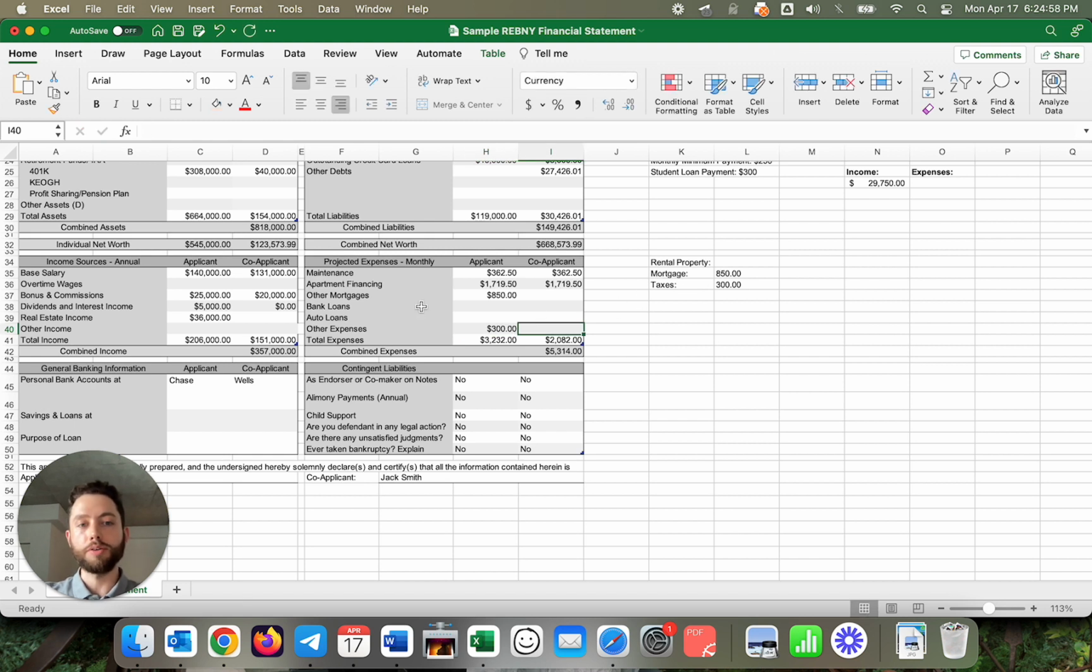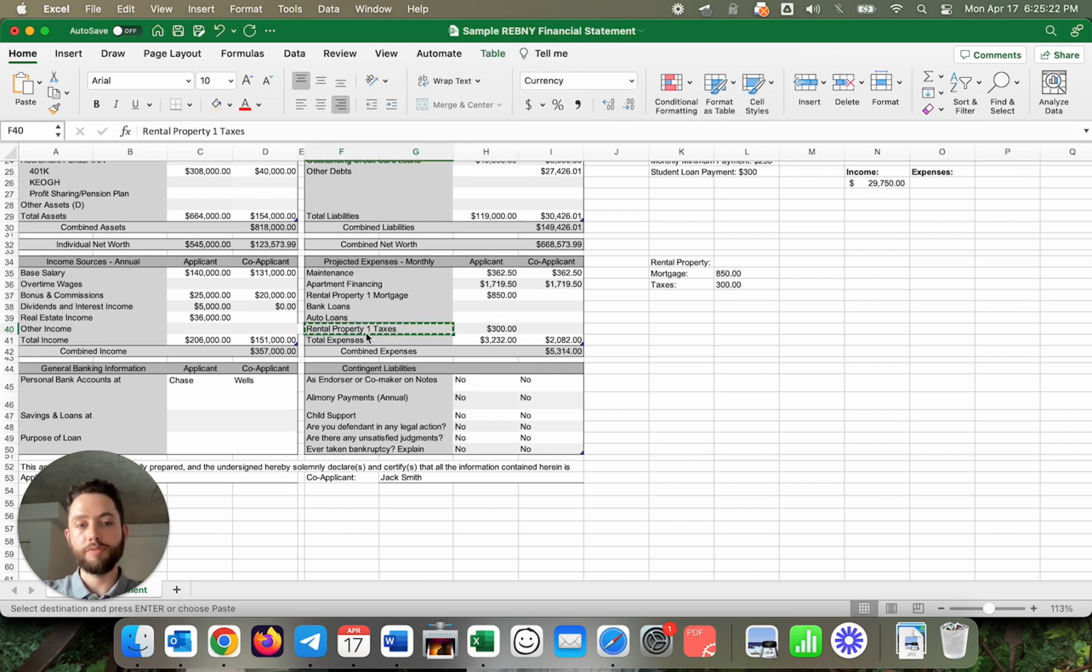But also feel free to modify this as well. So oftentimes what we do to make it super clear, especially if a buyer has multiple rental properties, is we can actually label this. So you can change this. You can say, rental property 1 mortgage, and then perhaps here rental property 1 taxes.